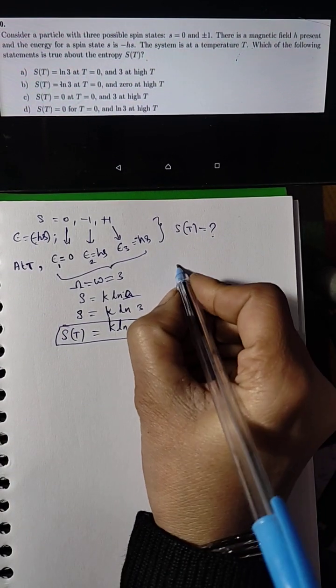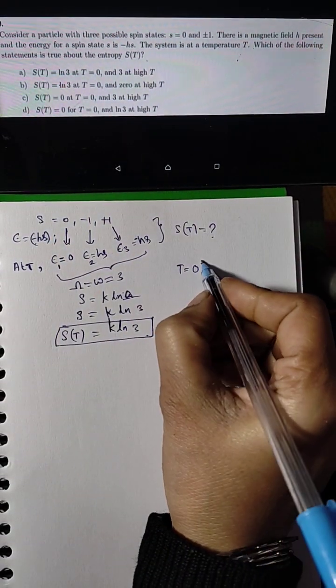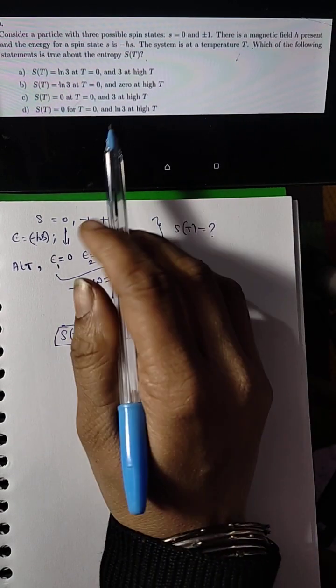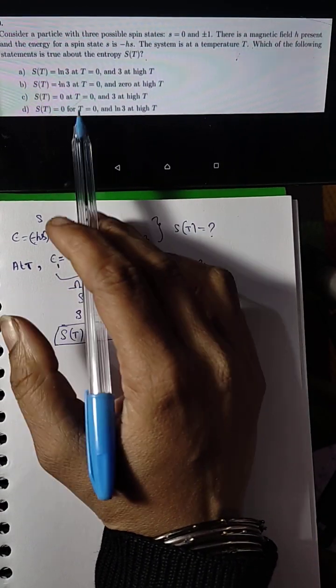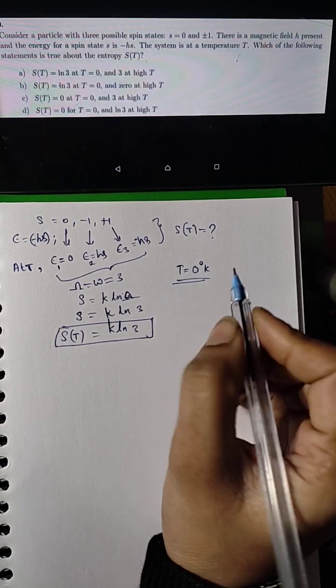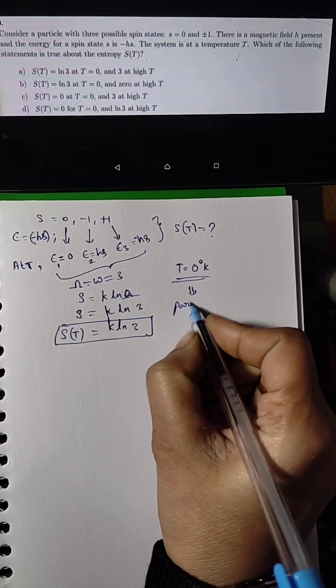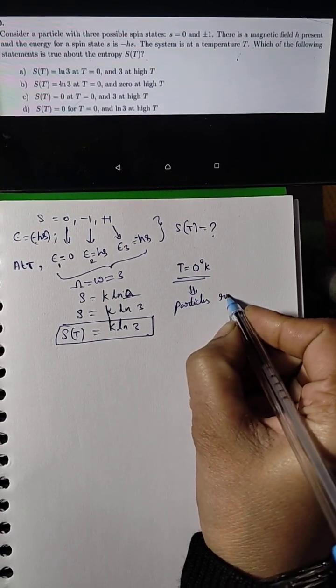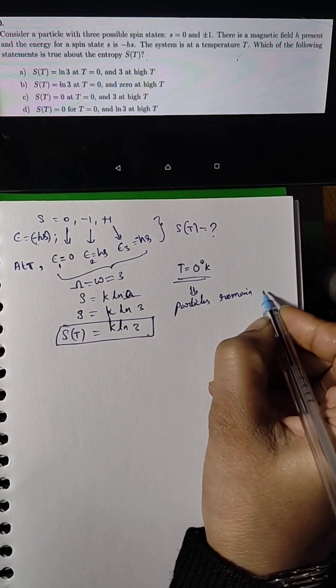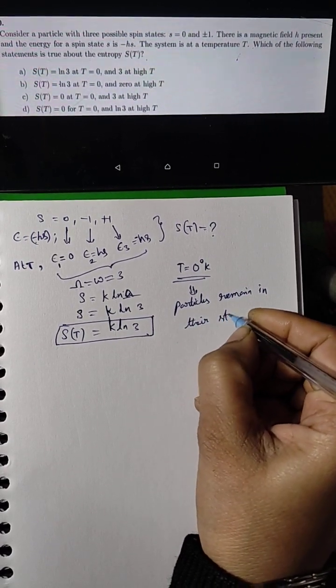And when the temperature is 0, since in the options they are also discussing 0 degree Kelvin, one is at temperature T and one is at temperature 0. So when temperature is not applied on the system, what will happen? Then the particles remain in their places, in their states.